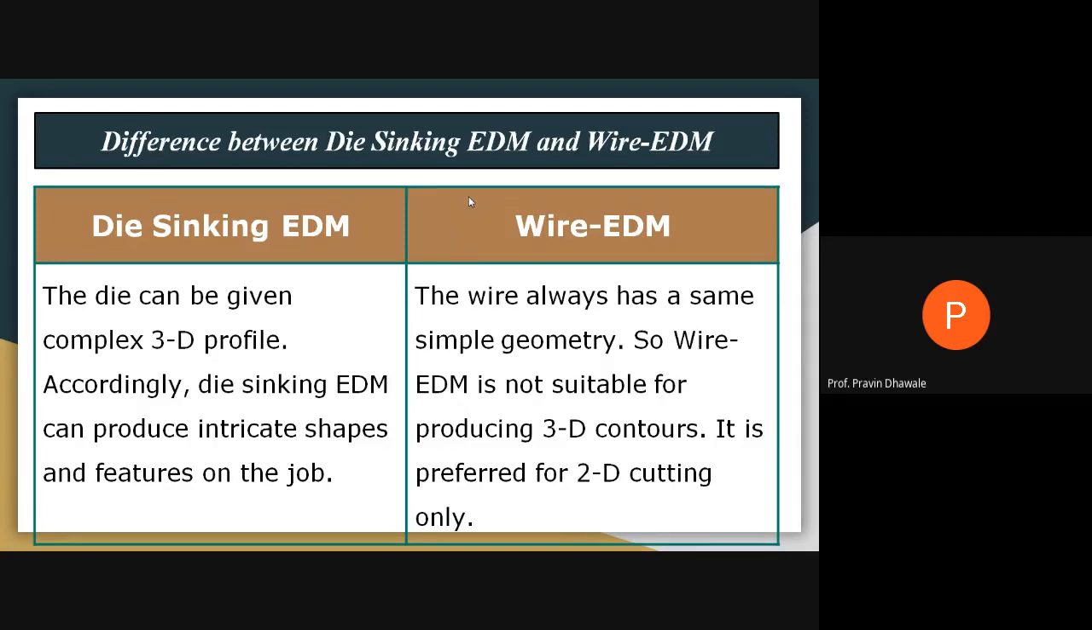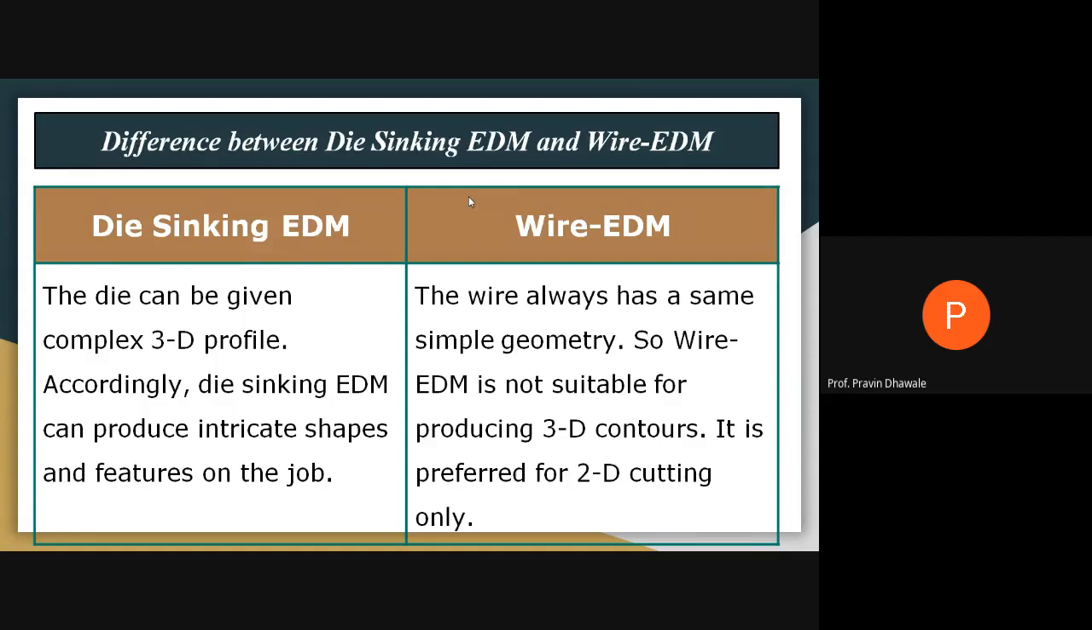The second point is regarding the shapes which can be easily produced by these machines. In die sinking EDM, the die can give a 3D profile shape. Complex shapes can be easily produced. Accordingly, the die sinking EDM process can easily produce intricate or complicated shapes and features on the jobs.